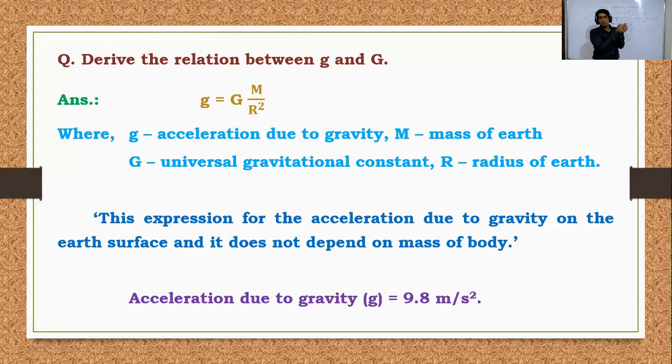We add both. Suppose the applied force and gravitational force are in the same direction, then we have to add both forces. And suppose an object is thrown in the upward direction, then again it is opposite: the applied force and the gravitational force are in opposite directions. At that time you consider the negative sign.